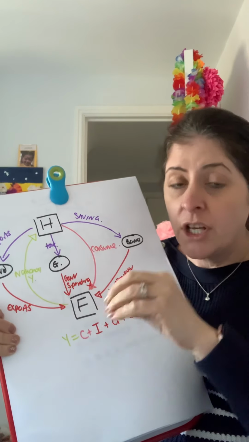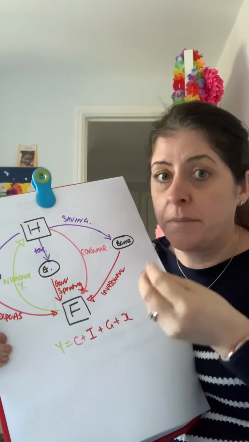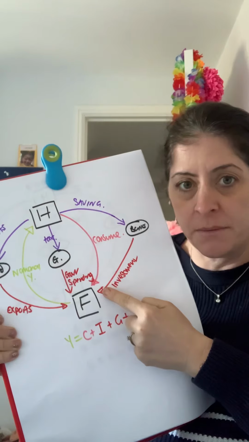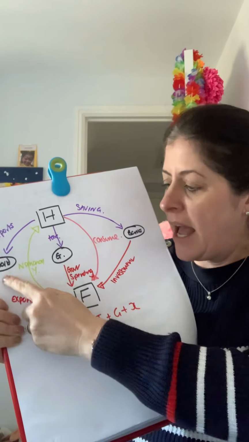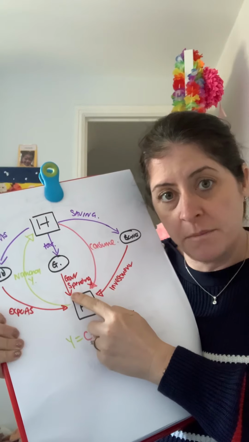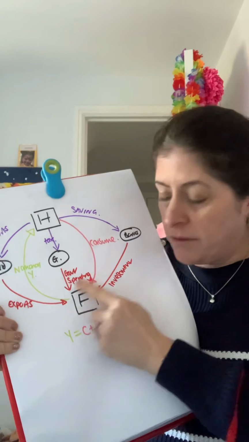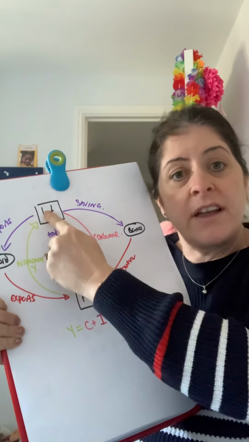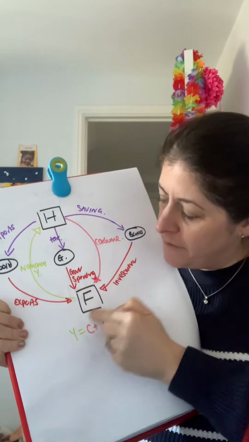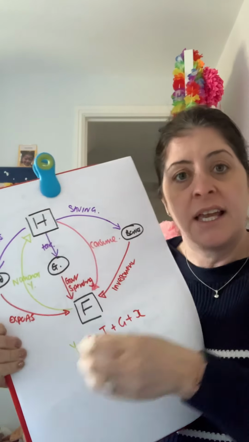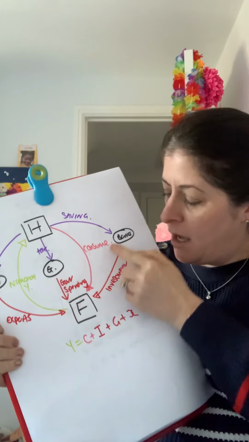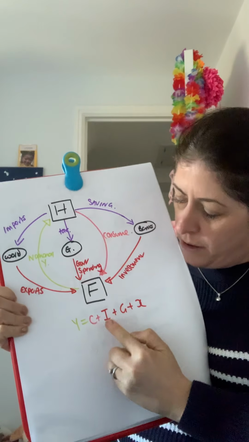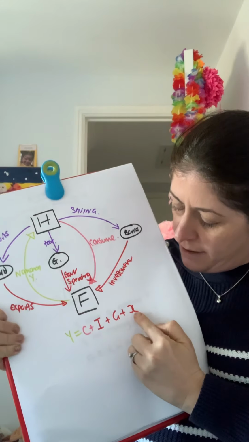So therefore, the money spent in the economy, the money that pays for the people who produce the services, comes from injections of C for consumption, I for investment, X for exports, and G for government spending. So the value that goes into firms and the value that firms pay out through national income, the money that flows out of firms back up to households, is dependent upon C plus I plus G plus X.